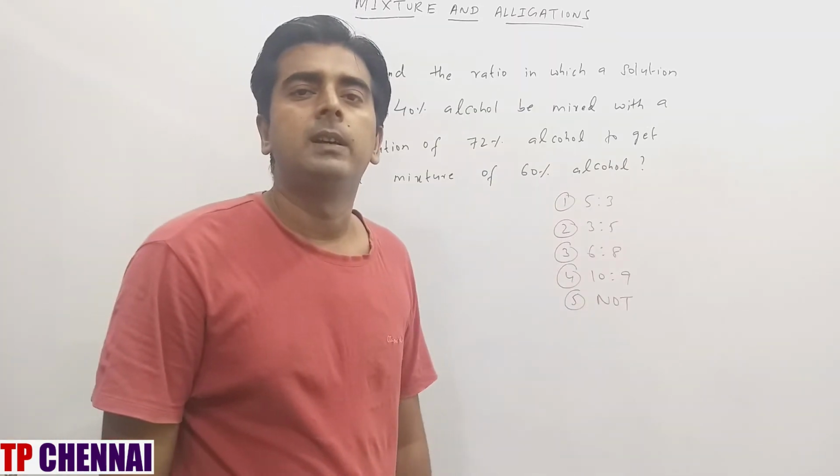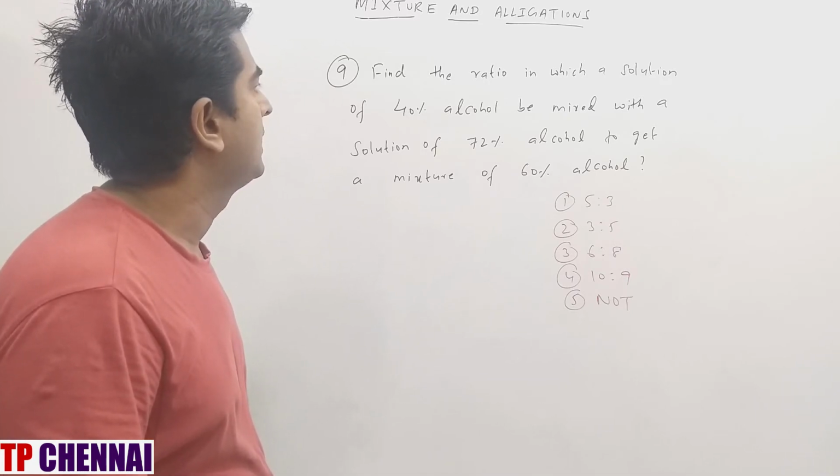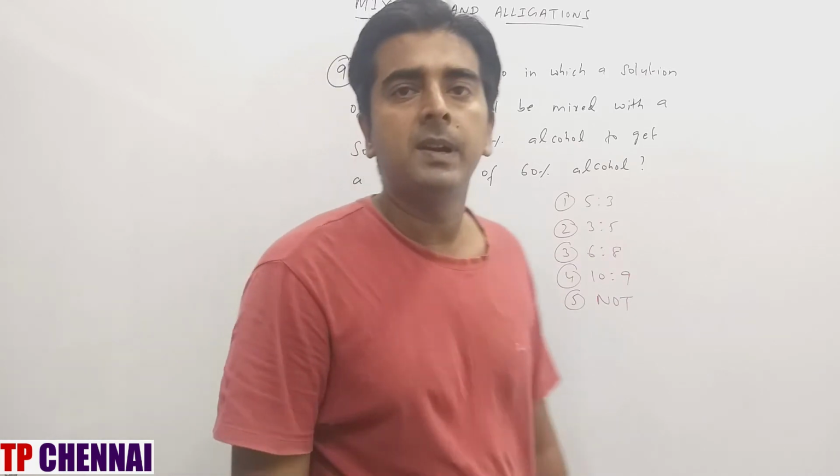So I hope you are clear with the previous question. Now we'll see next one. Find the ratio in which a solution of 40% alcohol be mixed with a solution of 72% alcohol to get a mixture of 60% alcohol.